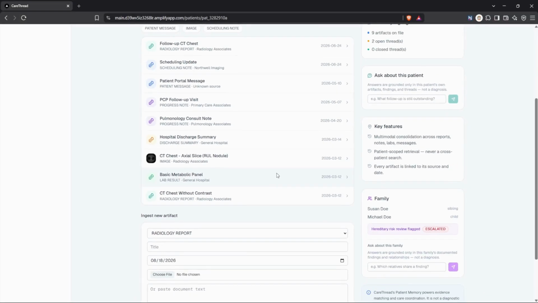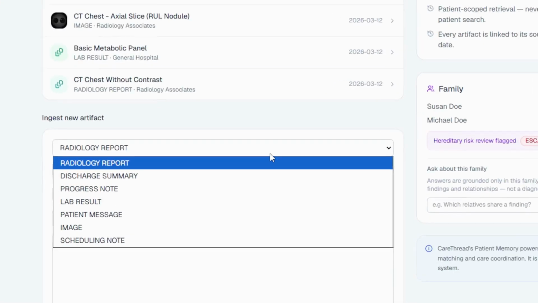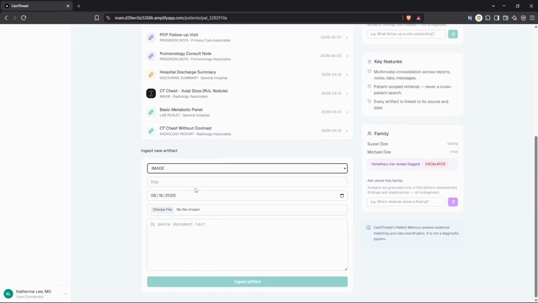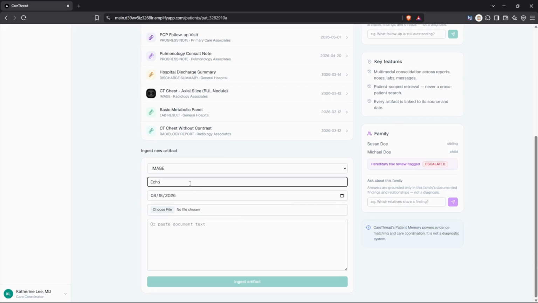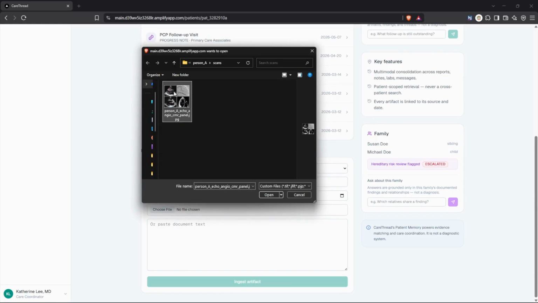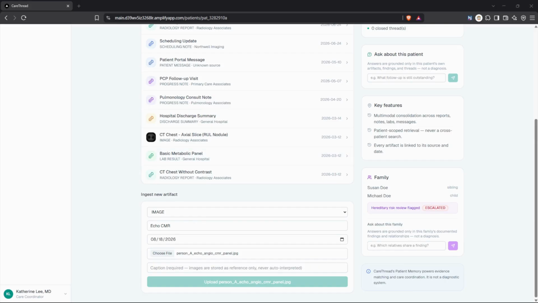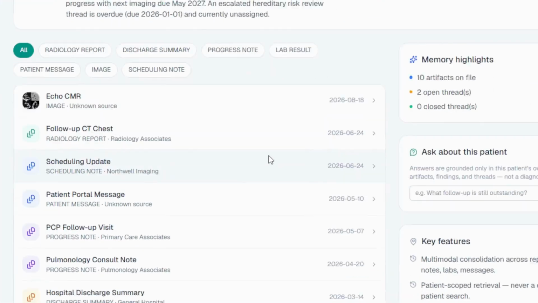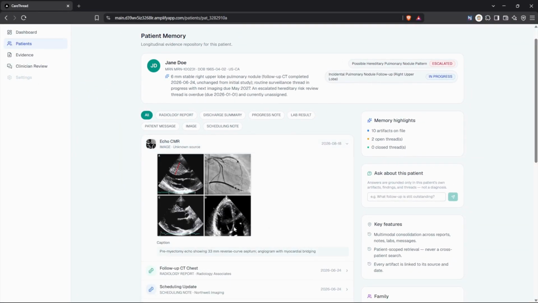A CT chest comes back with an incidental pulmonary nodule and a recommendation. The moment that document is ingested, the action agent reads it, recognizes an unresolved follow-up obligation, and opens a thread. Incidental pulmonary nodule follow-up, right upper lobe. So that recommendation now exists as a persistent, trackable case, instead of a line buried in a PDF.